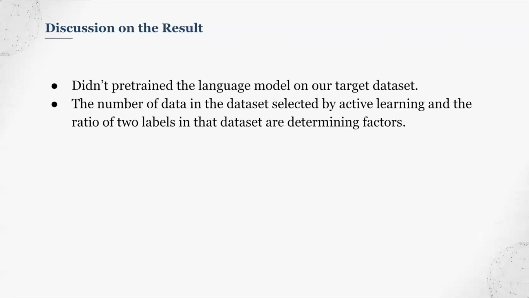And the analysis is that we didn't separately pre-train the embedding part of our BERT-based model, which might improve our performance. Also, the number of data points in the dataset selected by active learning and the ratio of the two labels in that dataset are also determining factors of our performance.